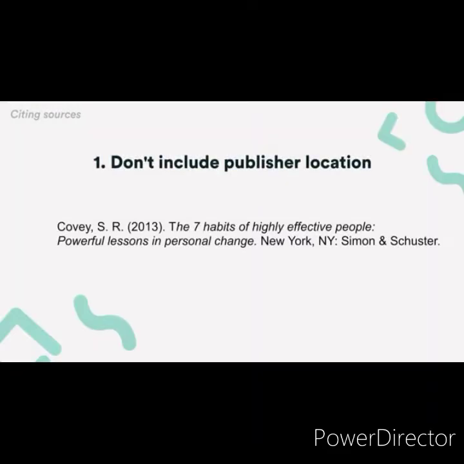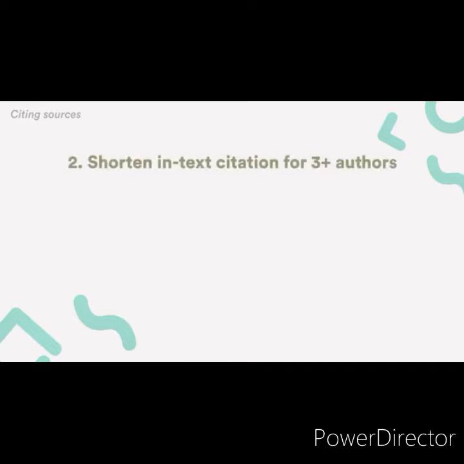Let's start with the most notable changes in citing sources. Number 1. The publisher location is no longer included in the reference. The publisher, in this example Simon & Schuster, is placed right after the book title, without including the city and state, New York.